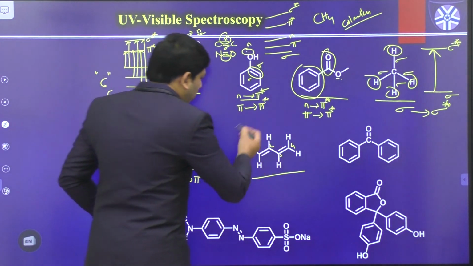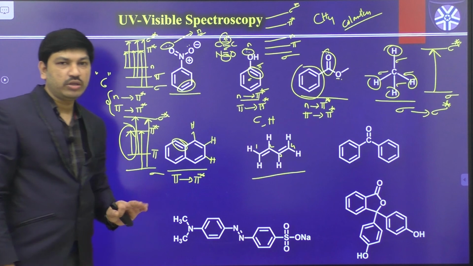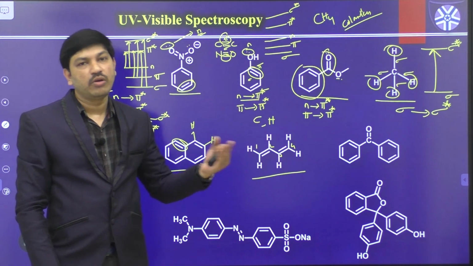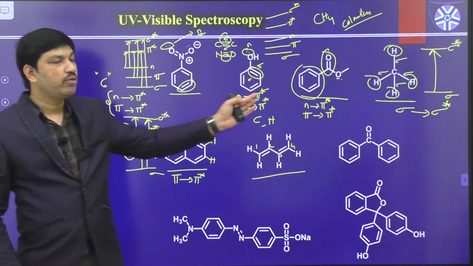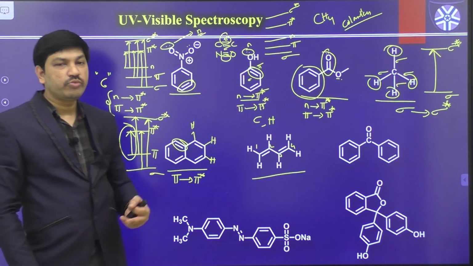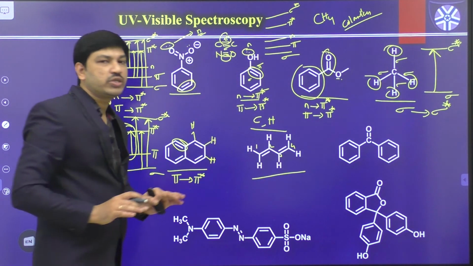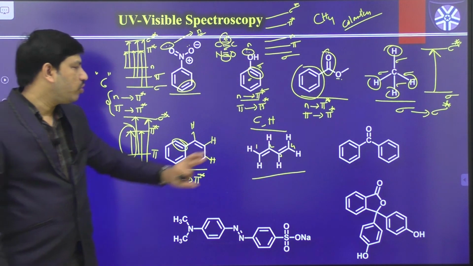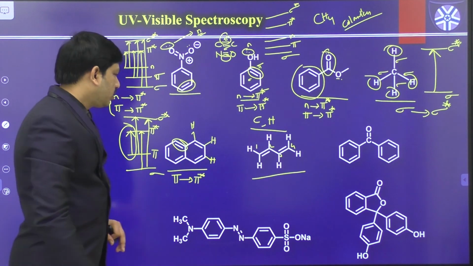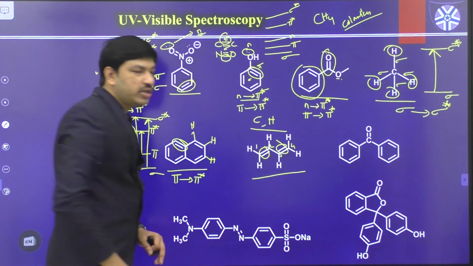But in this case, what types of atoms are available? Carbon and hydrogen only. There is no heteroatom like phosphorus, oxygen, nitrogen, or sulfur, or even halogens. We don't have any such groups in this case. So there is no question of non-bonding electrons here either, but we have pi bonds as well as sigma bonds.